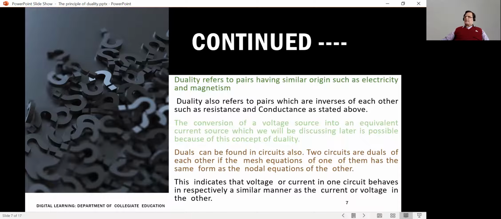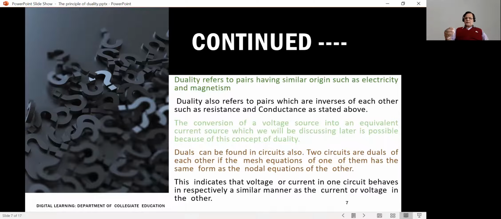So, when such a thing happens, you make exclusive use of KCL, and you get equations for meshes in terms of KCL and equations for meshes in terms of KVL. If their forms have the same shape, it indicates that the voltage or current in one of the circuits respectively behaves in the same manner as the current or voltage in the other circuit.